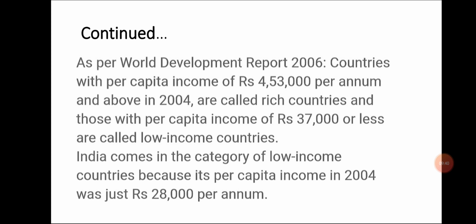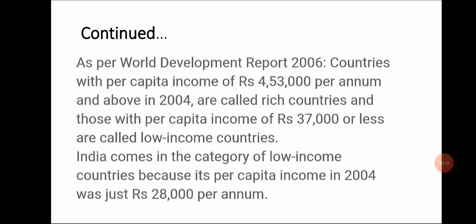Students, if we see the World Development Report 2006, the World Bank has given the criteria of per capita income to see the development of the countries. According to the World Development Report 2006, the World Bank has used that criteria to classify the countries on the basis of their per capita income to see their development.